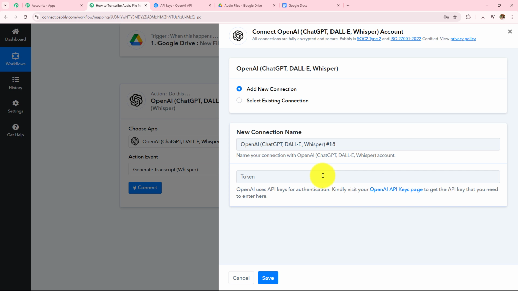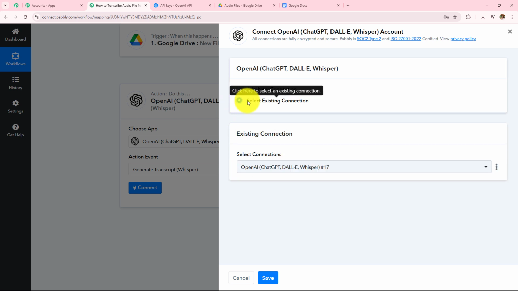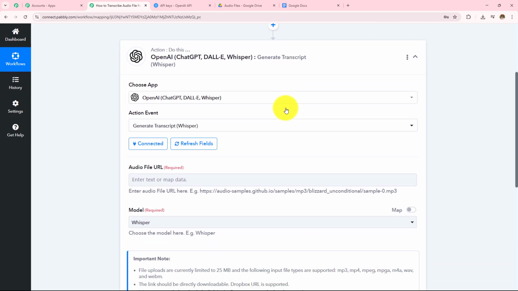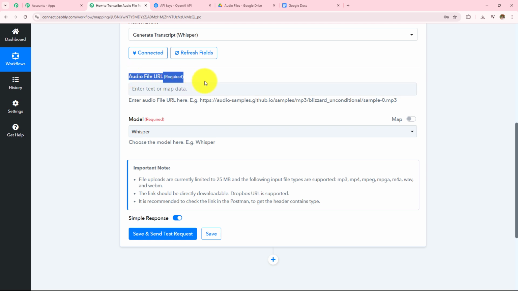Now as I already have an existing connection, I am going to go with select existing connection and then click on save. So here OpenAI is connected with Pabbly Connect and now I have to enter this audio file URL and select the model.